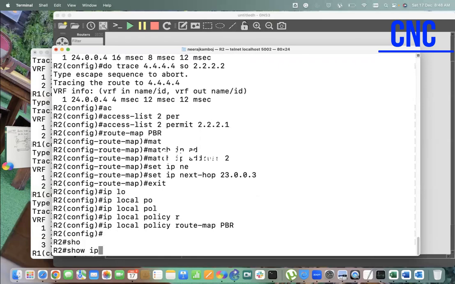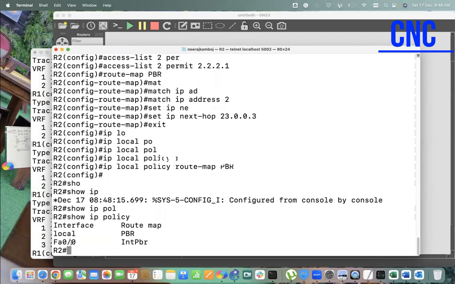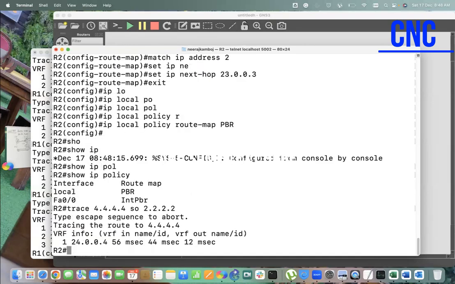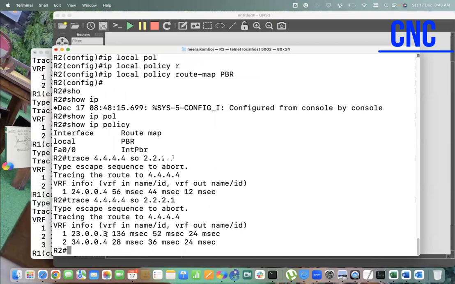How can we verify? Show ip policy. If you see, I have an interface-based PBR and I have a local PBR, right? Correct. Now let's route the packet. Trace 4.4.4.4 using source address 2.2.2.2. That does normal routing, checking the destination. If I make it 1, that is going via R3, right?